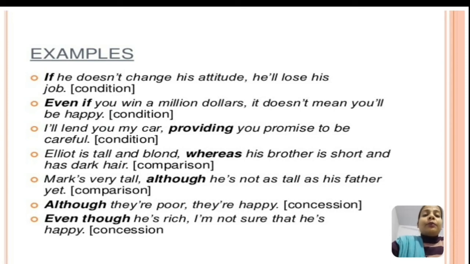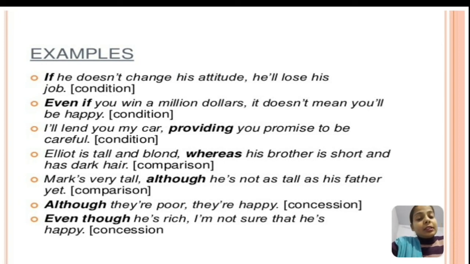One thing you have noticed in all these sentences is that when you use a subordinating conjunction for joining a subordinate or dependent clause, we use a comma before the subordinating conjunction. Like before providing, as you can notice here, we have put a comma. Then before whereas, we have used a comma. Before although, we have used a comma.